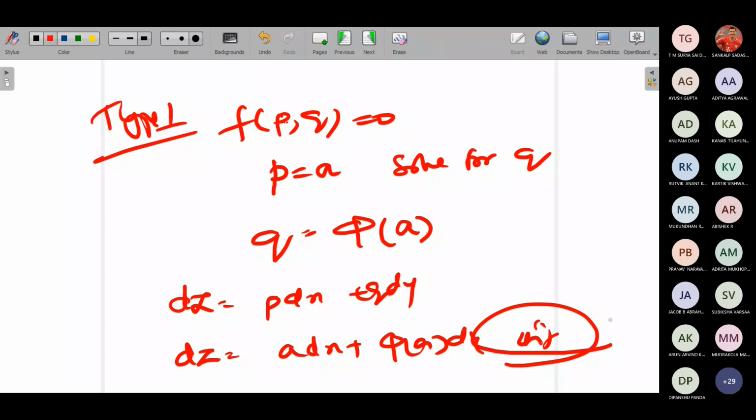So always remember that a partial differential equation will have many types of solution. An ordinary differential equation has a unique solution, but PDEs always have different types of solutions, many solutions. For the same problem, you can see different types of solutions.